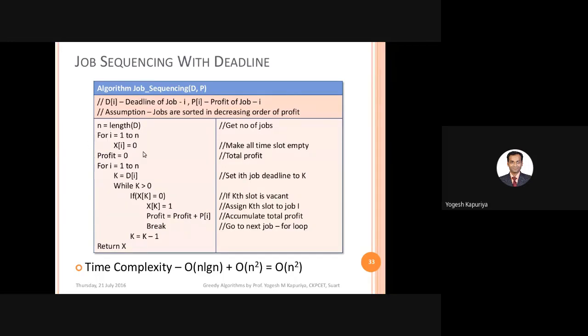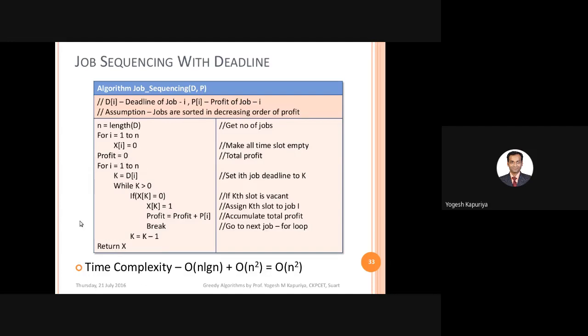So that's what we are doing: X represents your output variable. It means that you are not scheduling anything, that means all the slots are empty. So X of I is equal to 0. When X of I becomes 1, it indicates that that slot is occupied. So initially no slots are occupied. This variable we are using for calculating the total profit after the scheduling. So initially it is set to 0.